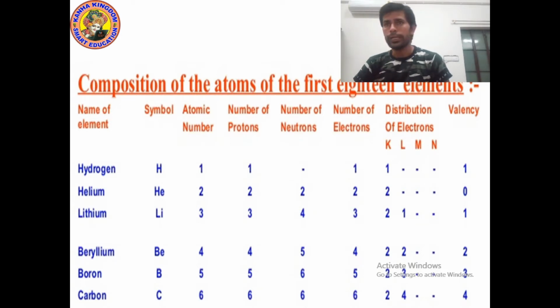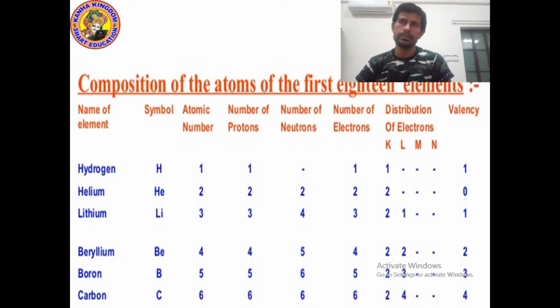So the electrons present in the outermost shell of an atom are called valence electrons, and valency means the combining capacity of the atom of an element. When one element combines with another element, then actually valency combines.